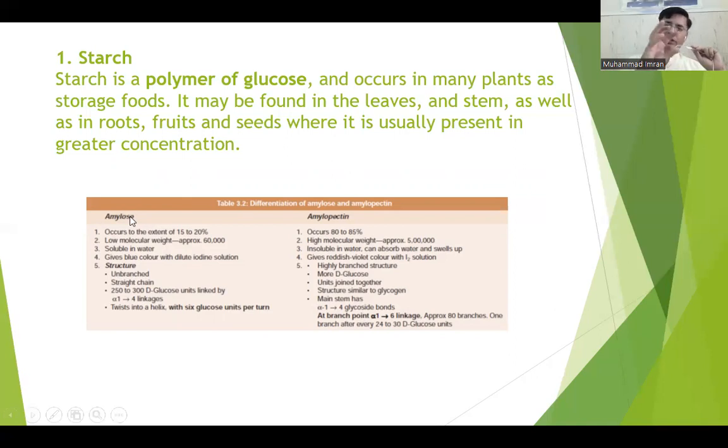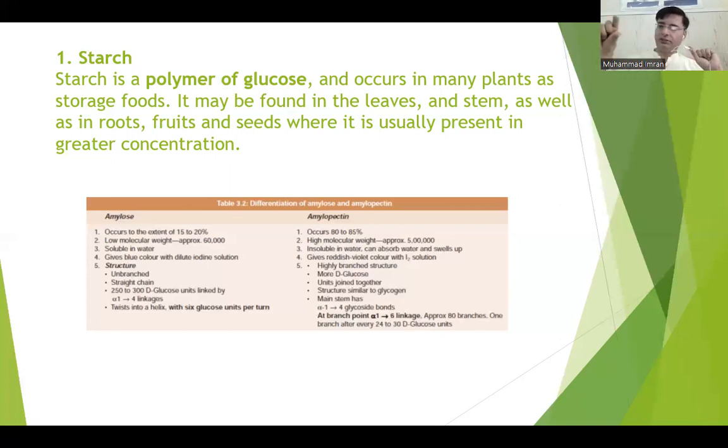Amylose is a straight chain homopolysaccharide unit, and it occurs only 15 to 20% in whole starch, and its molecular weight is around 60,000 Dalton. It is soluble in water because it has low molecular weight, and gives blue color with iodine solution. Structure is unbranched, meaning it is a straight chain. Why? Because it contains only alpha 1,4 glycosidic linkage.